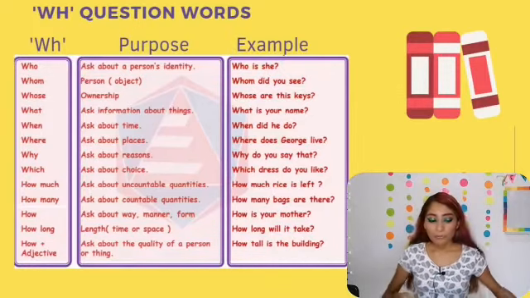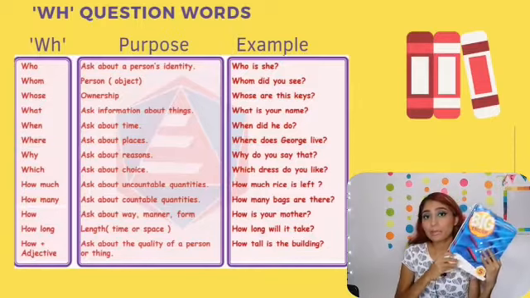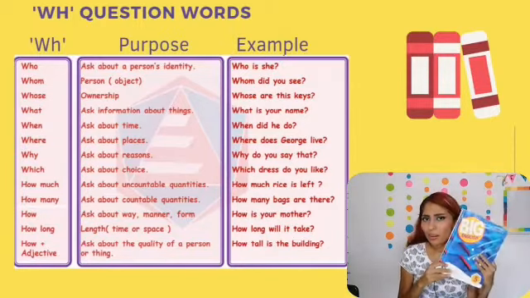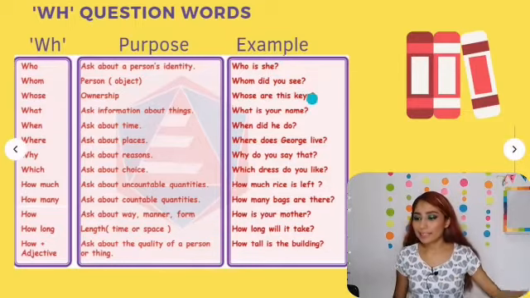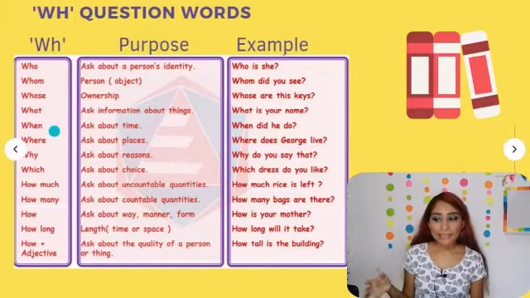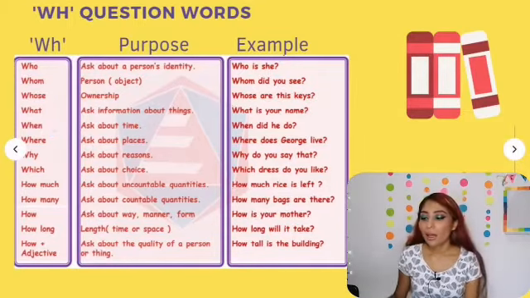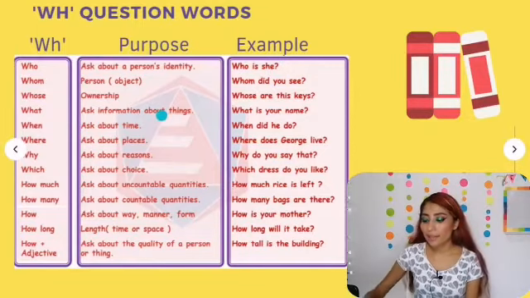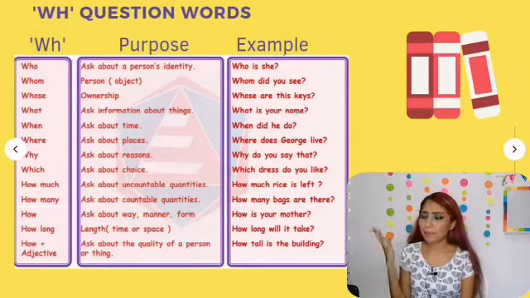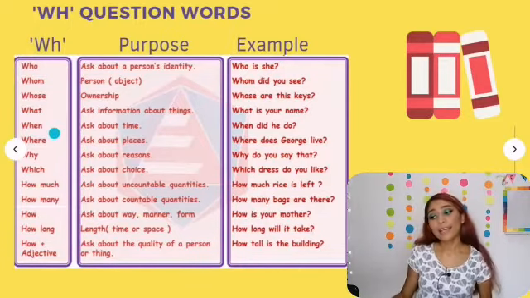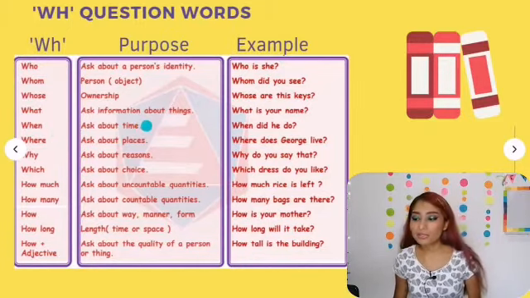Whose is to ask about ownership. For example, if the book belongs to someone, whose book is this? Or whose are these keys? What? Maybe you know this one. What is used to ask about information about things. What is your name? When is used to ask about time.